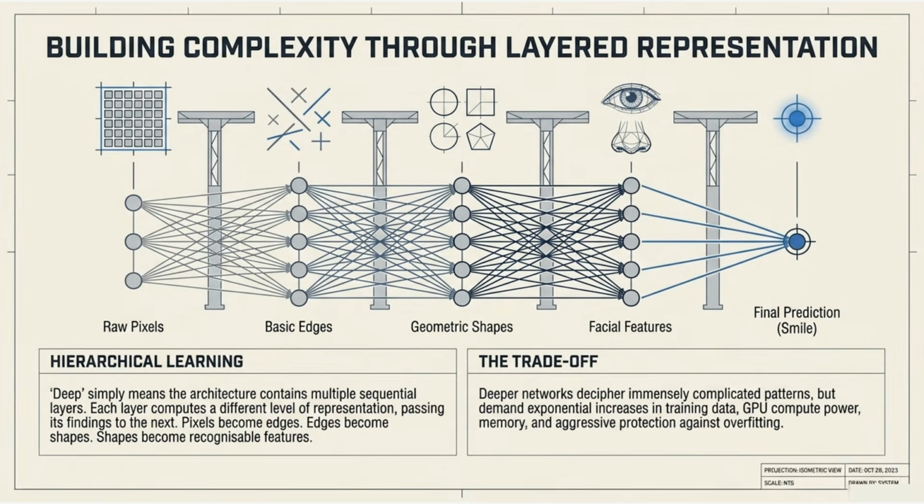Deep means stacked layers of representation. Pixels become edges, edges become shapes, shapes become facial features, then a smile prediction. Deeper networks unlock complex patterns and demand more data, compute, memory, and anti-overfitting discipline.